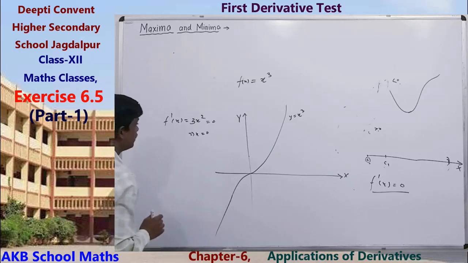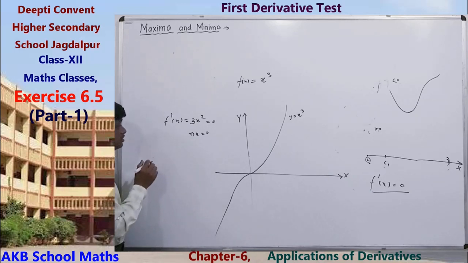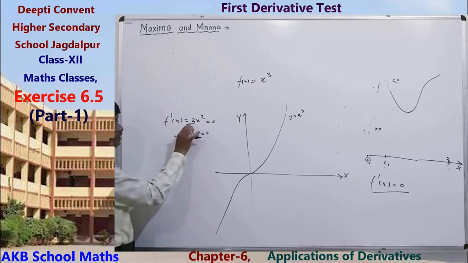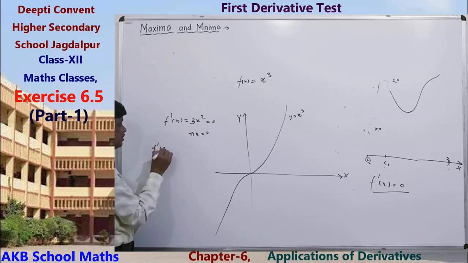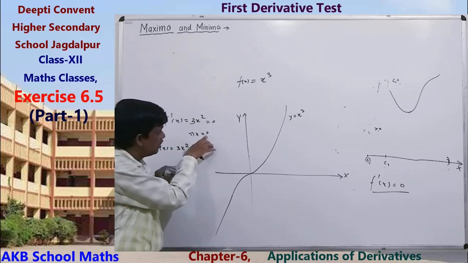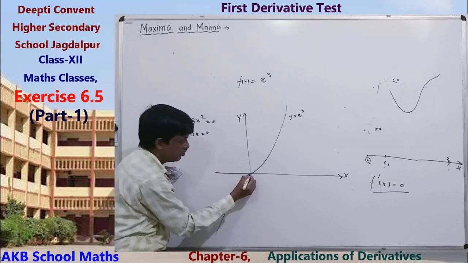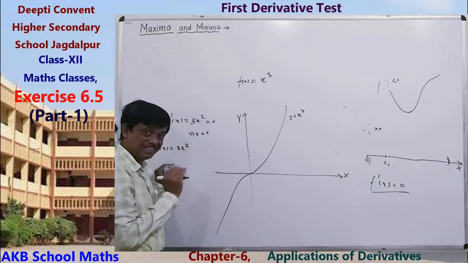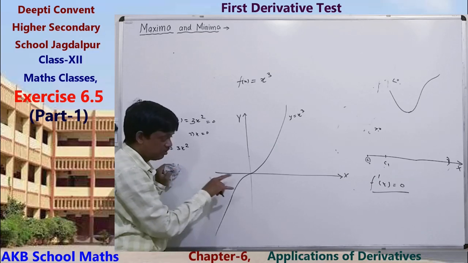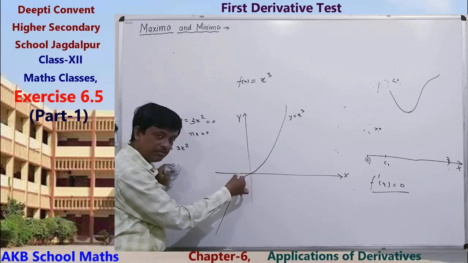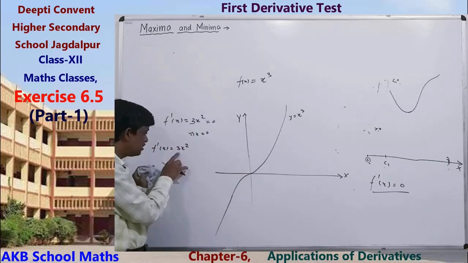Okay, so now see sign of derivative. Derivative is 3x square. Whenever we go through the point 0, the value just less than 0 from the left side will be negative.